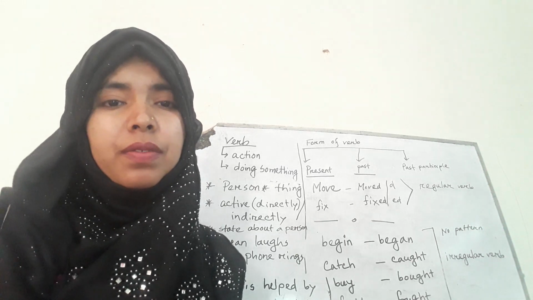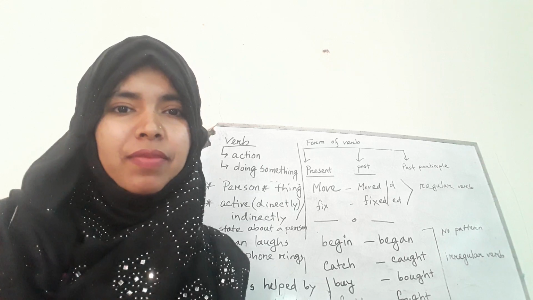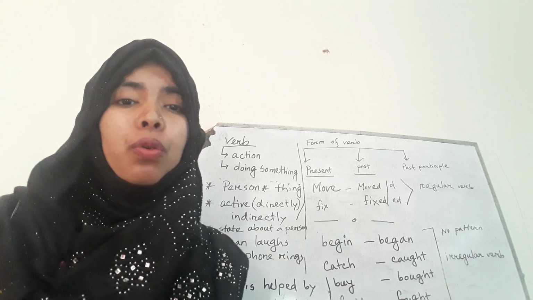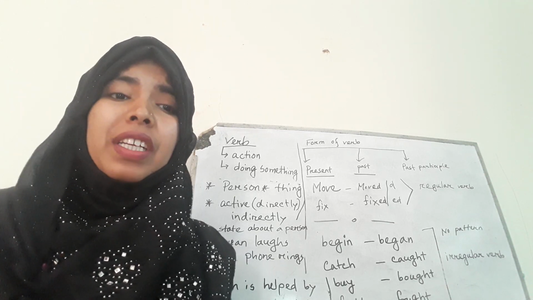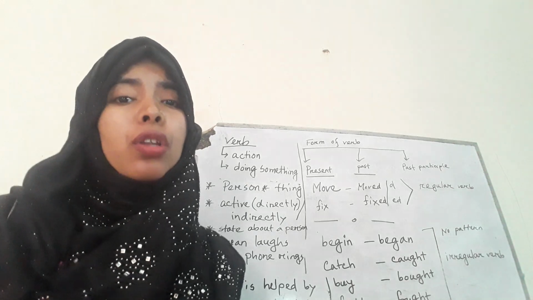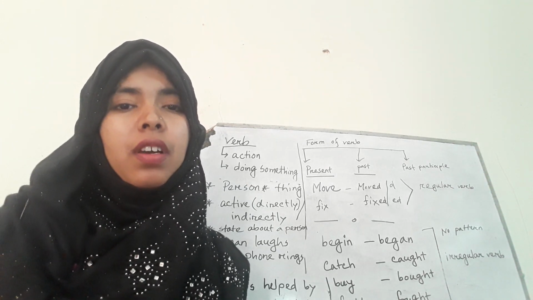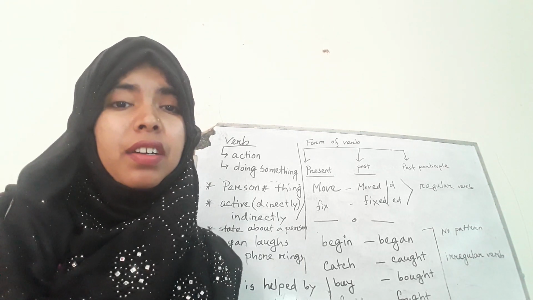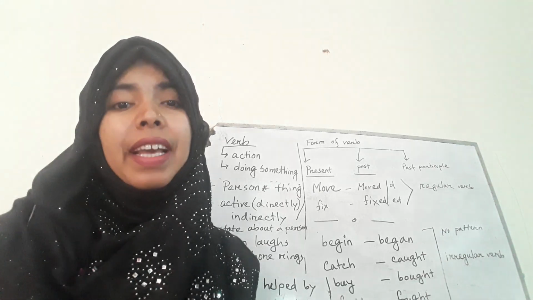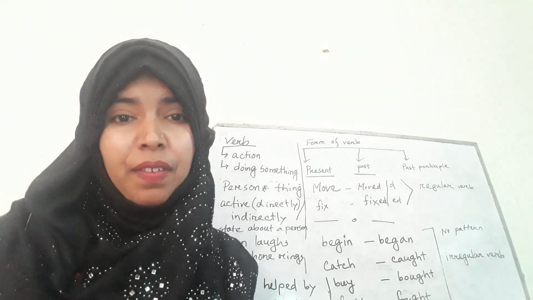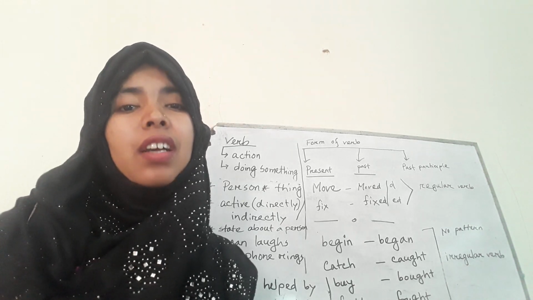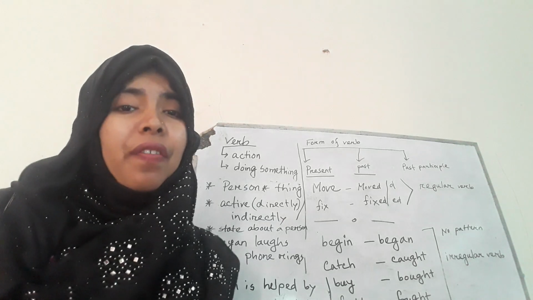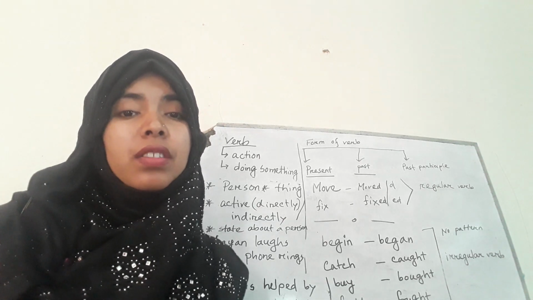What is verb? Well, verb is one of the parts of speech. So now it's time to know what the parts of speech are, or it is necessary to ensure that we all know the parts of speech. There are 8 parts of speech, and these are noun, pronoun, adjective, adverb, verb, preposition, conjunction and interjection. So you see, verb is one of the parts of speech.